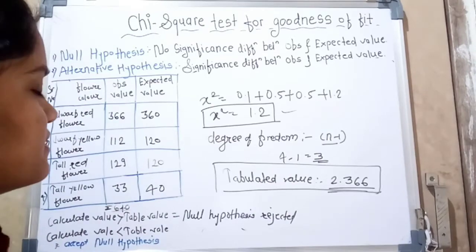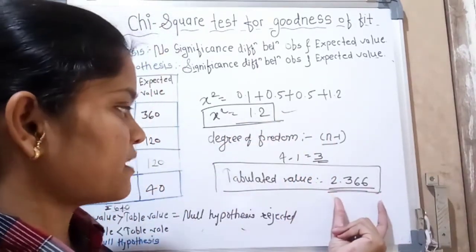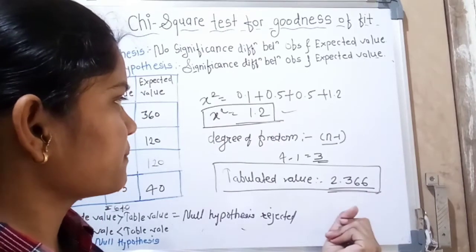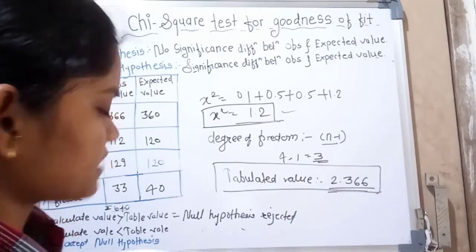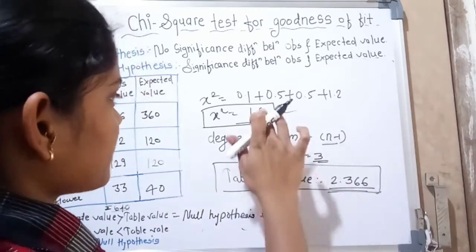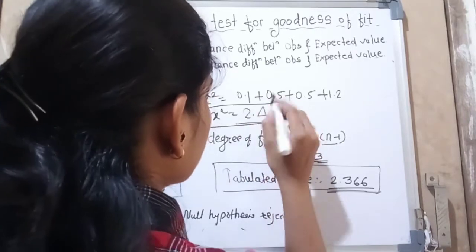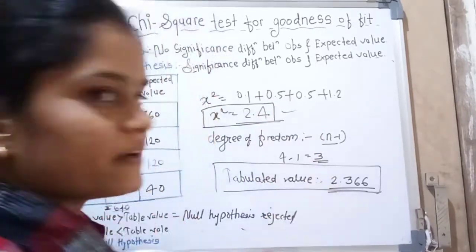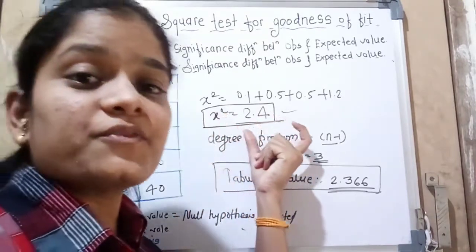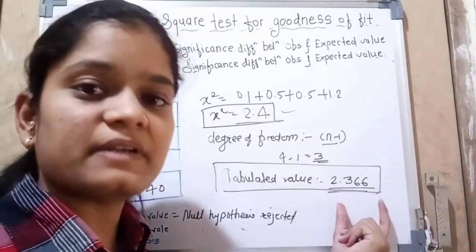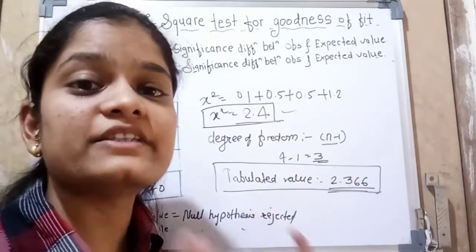Okay, it means this chi-square value is greater than the tabulated value. Our chi-square value is 2.4. So if our chi-square value is greater than the tabulated value, then the null hypothesis is rejected.